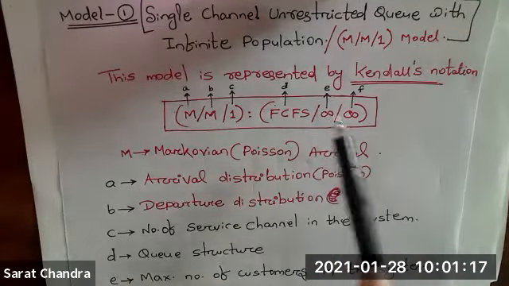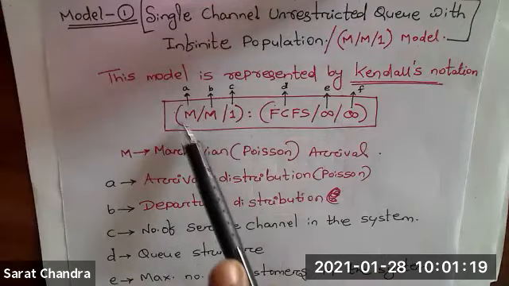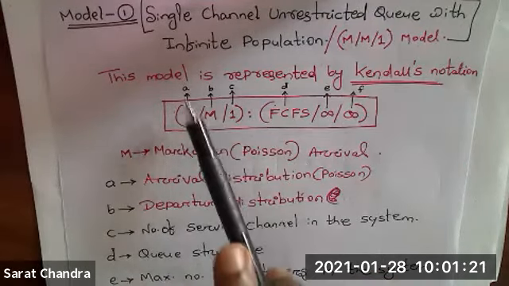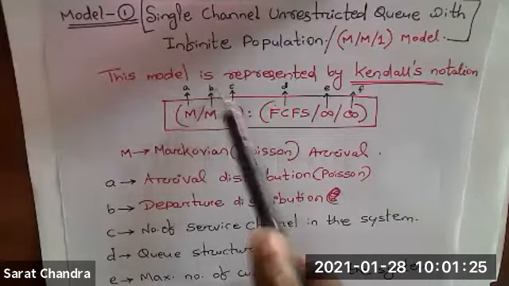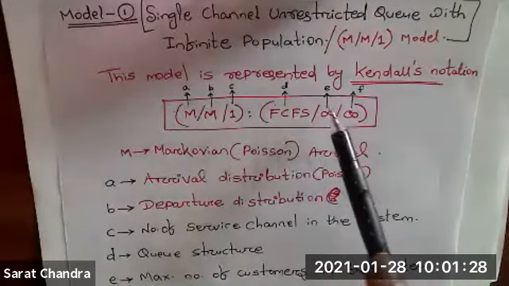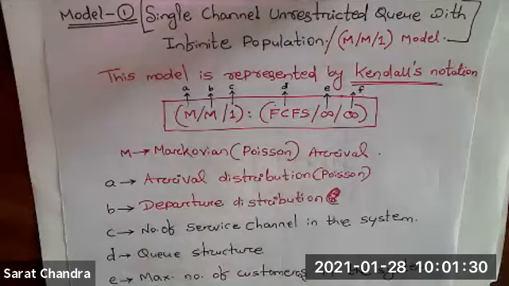And what is this infinite and what is this M? For all those things, I have given some notation. So this first one is represented as A. This is represented as B. This is C. This is D. This is E. This is F. Okay.